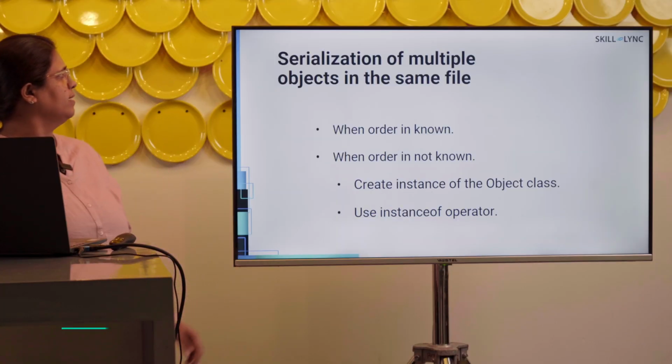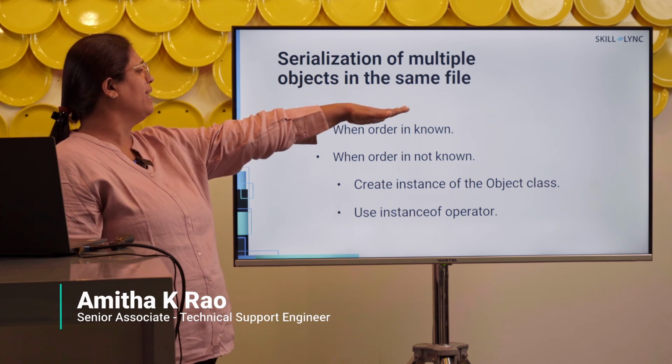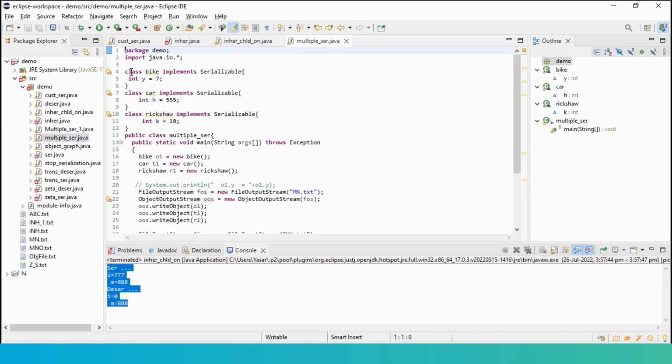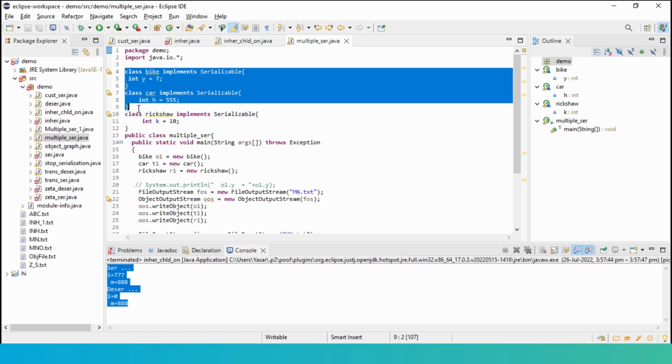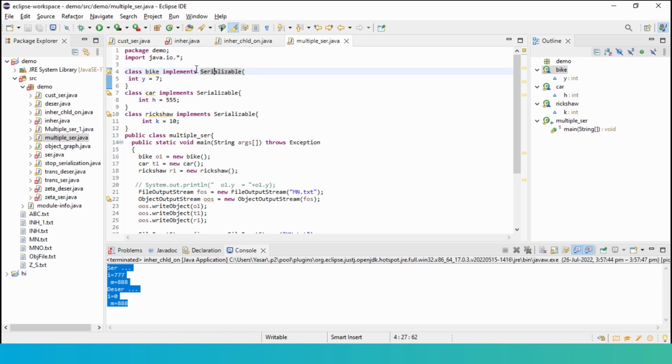Let's continue with the next topic, serialization of multiple objects in the same file. Say there is a class A, class B, class C. Can I serialize all of them together, or do I need different programs to serialize different files? Nothing of that kind. Here, can you see these classes? There is a class bike, a class car, and a class called rickshaw. All of them together are in one file, and all of them separately implement the serializable interface.